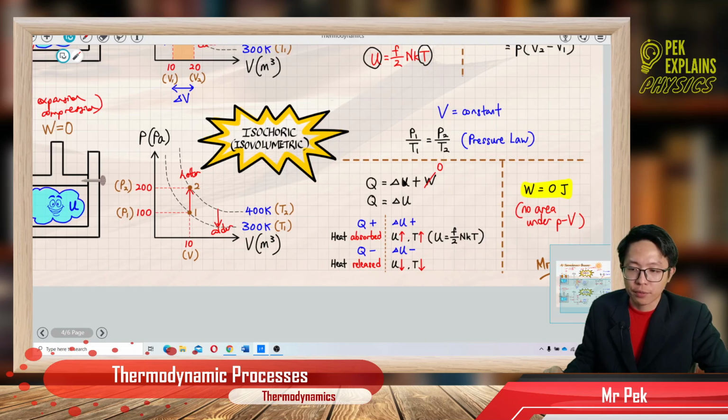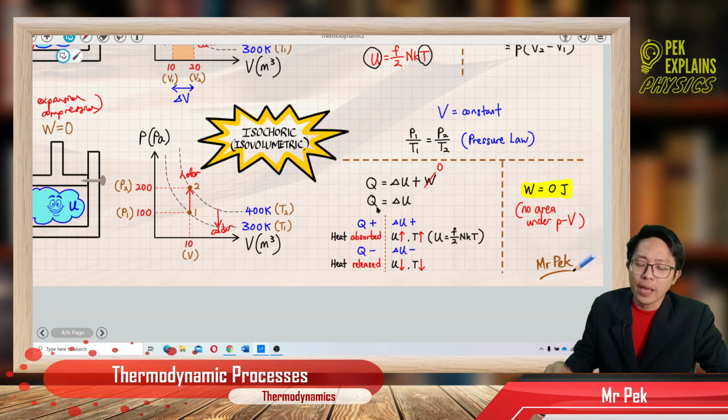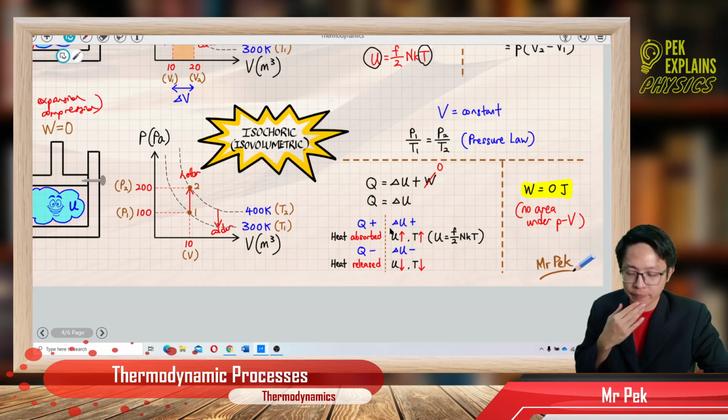Isochoric process, work done is zero. So what happened in this process is Q equal to delta U only. So work done is 0, so we only have Q and delta U. That means if Q is positive, delta U is also positive. If Q is negative, delta U is also negative. What does it mean by this?